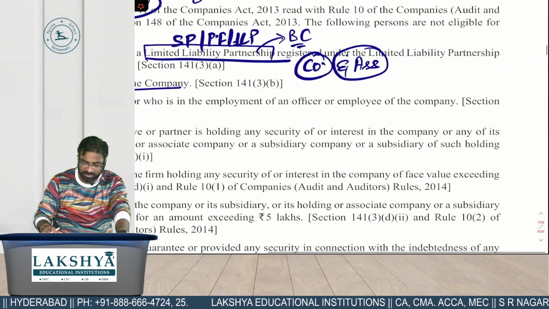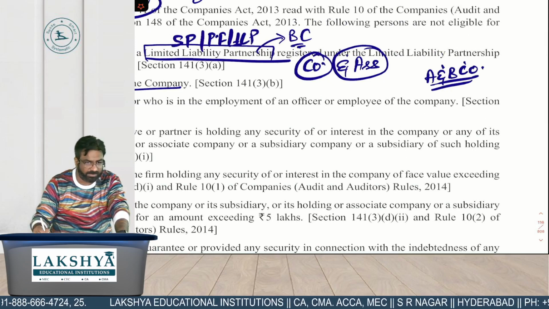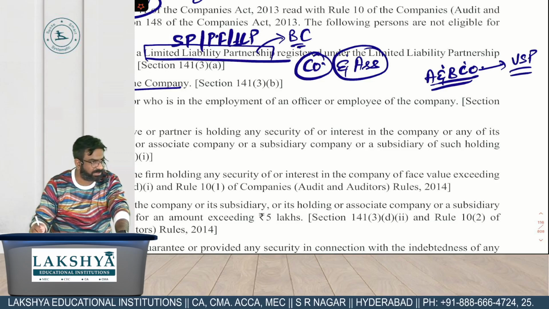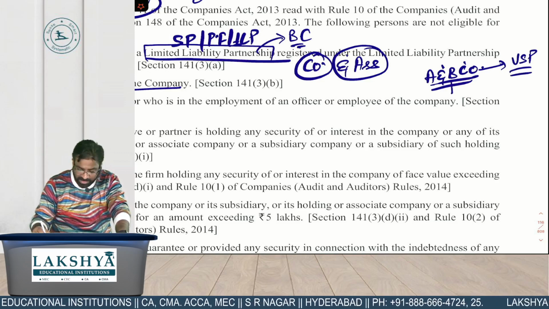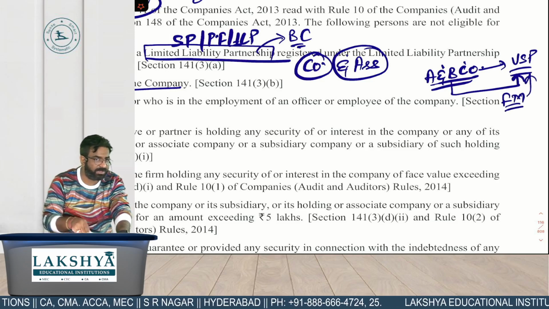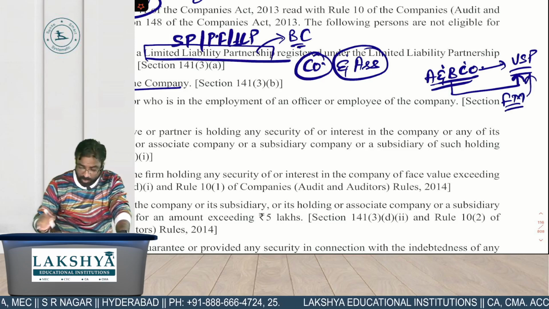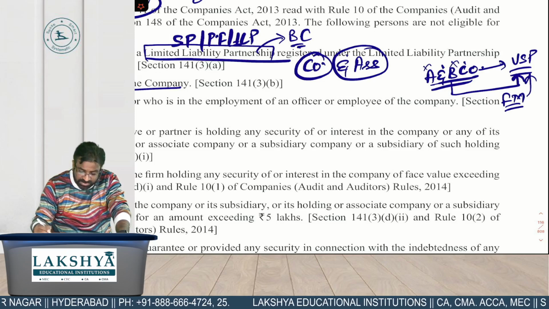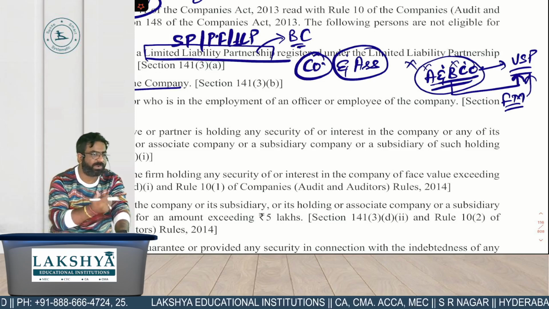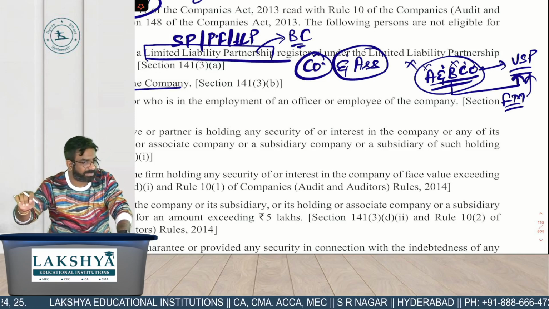Let's say, for example, A and B co is there. This is one CMA firm. They both have been appointed as an auditor of Vizag Steel Plant as a cost auditor. Mr. B, the partner of A, is already working as a finance manager in this company as an employee. Allowed or not allowed? Not allowed. The whole firm is disqualified. Not only B, A is also disqualified, rather the whole firm is also what? Disqualified.